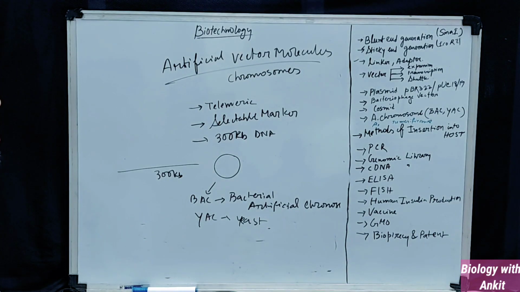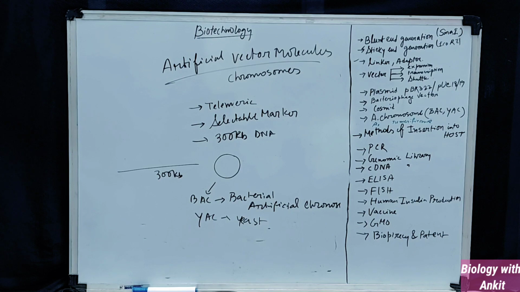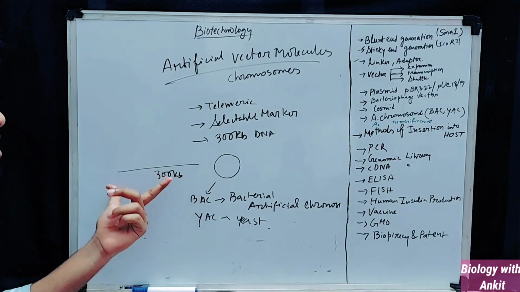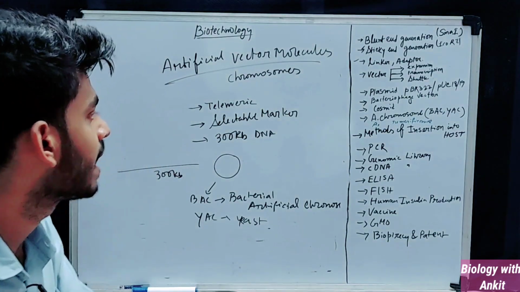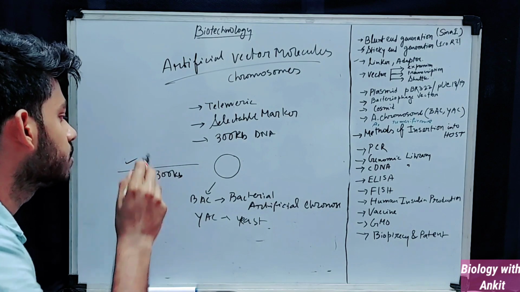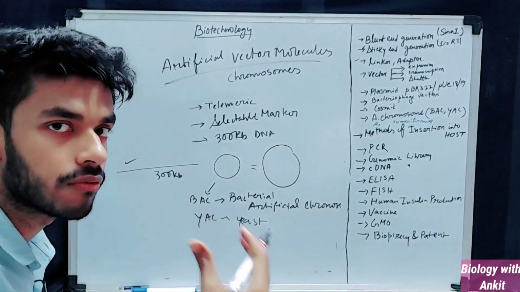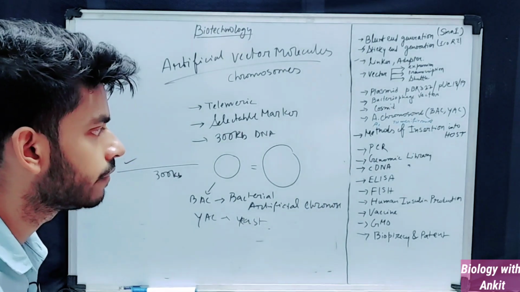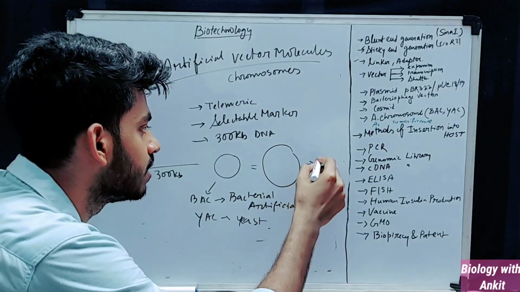Okay, so this is why artificial chromosomes are generated, to insert a huge amount of DNA inside these molecules. One challenge of this is that due to the heavy size of the inserts, the vector molecules also get bigger, and the bigger the vector molecules, the more problems we face in inserting the molecules inside the host.